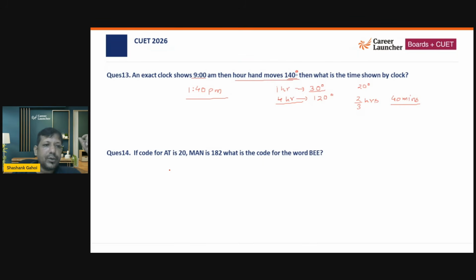Okay. Now this question is talking about AT is 20. So basically A is 1, T is 20. Now the product of them is going to be 20. I have always been telling this, that whenever you see these kind of questions, always write the alphabets in their corresponding numbers. So the corresponding number for A is 1, T is 20, M is 13, A is 1, N is 14, and that comes out to be 182. So now we are looking for BEE. B is 2, E is 5, E is 5. So that comes out to be 50. So what is the code word for BEE? That is going to be 50.